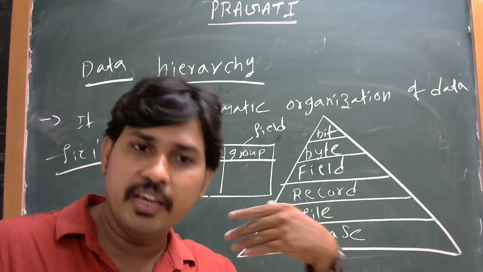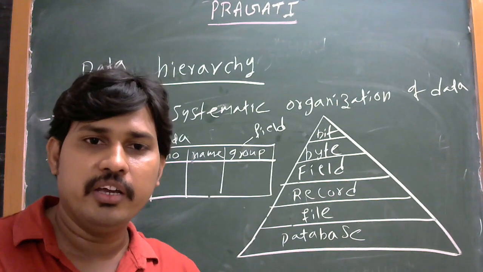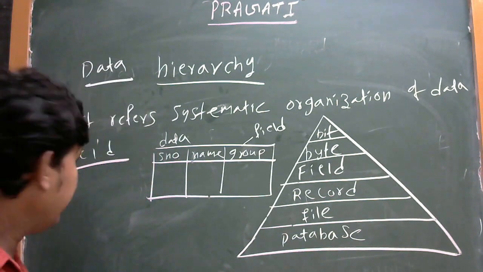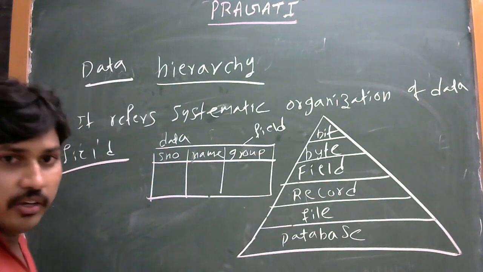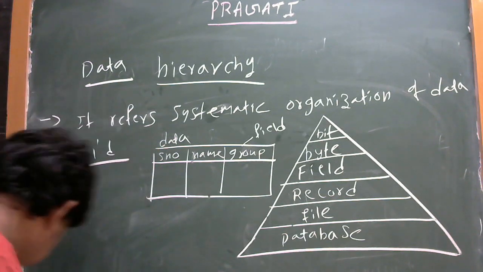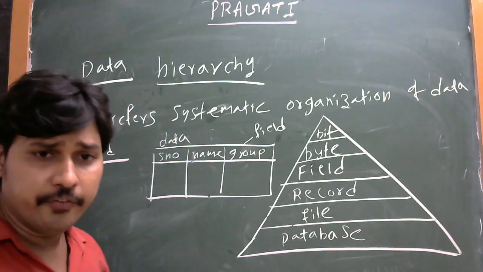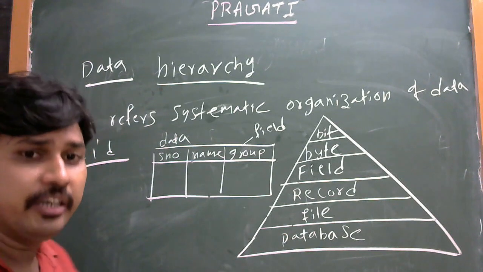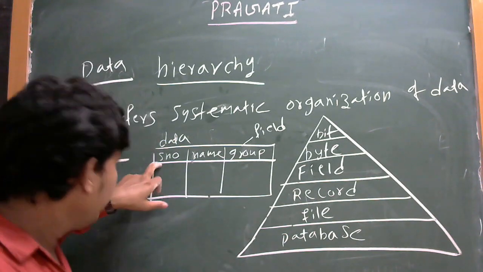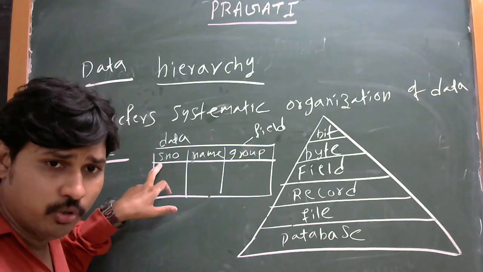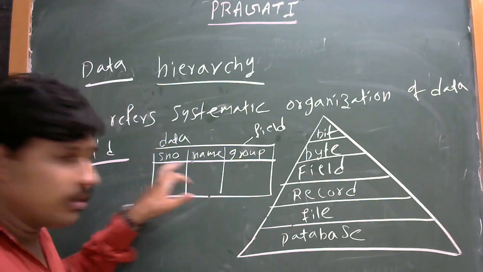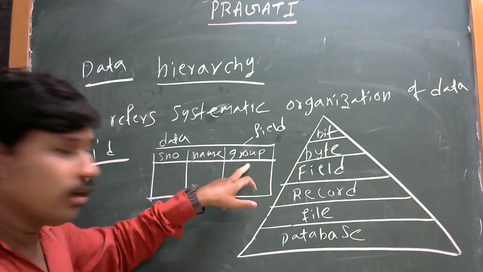Okay, and next, record. According to our definition, a field is a particular name. For example, SNO, name, and group are each a field.